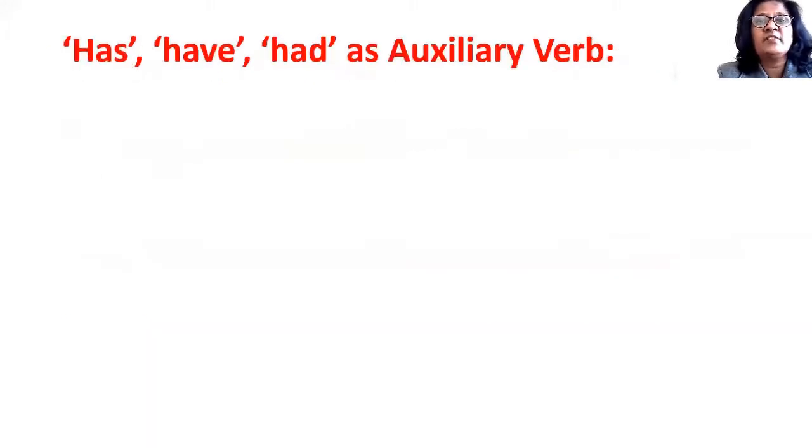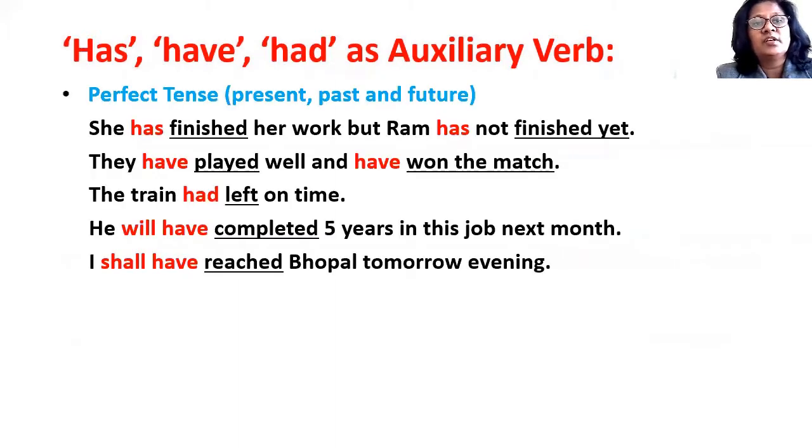So has, have, had as auxiliary verbs, when we study them as an auxiliary verb, they are used to indicate perfect tenses, present perfect or past perfect or future perfect tense. In present perfect, has will be used, in past perfect, had will be used with third form of the verb, and in future perfect, third form of the verb along with will have or shall have will be used. So these are the examples.